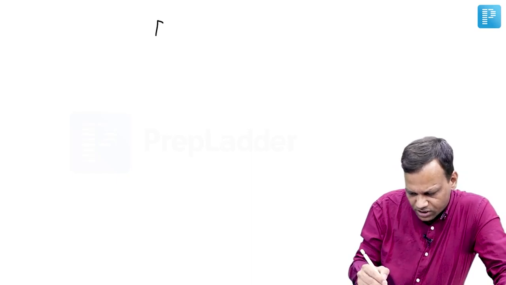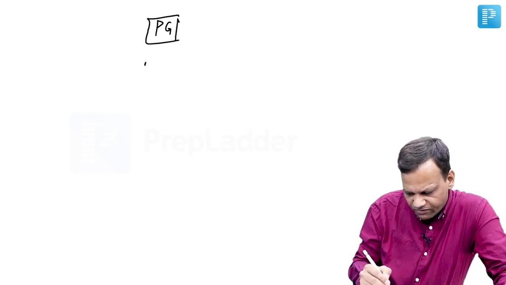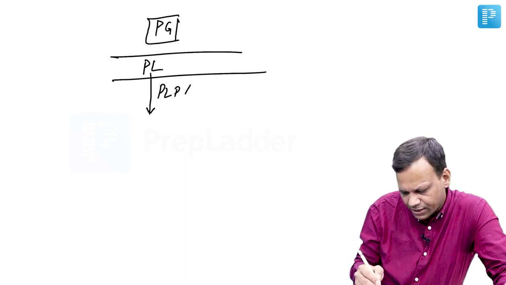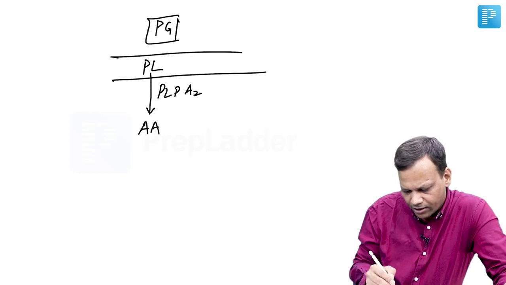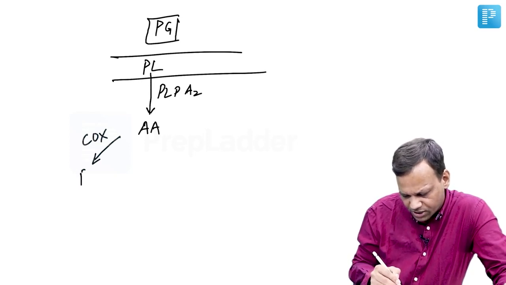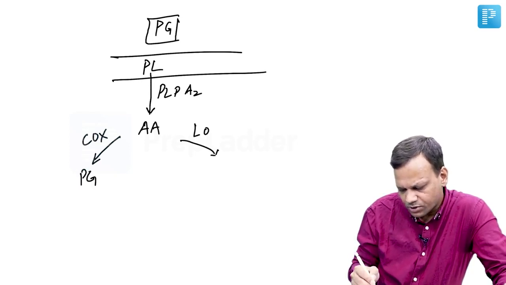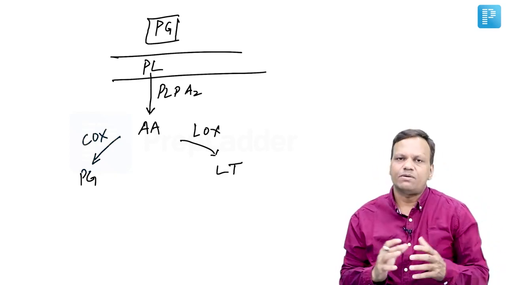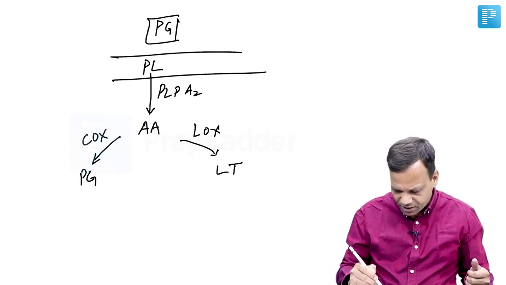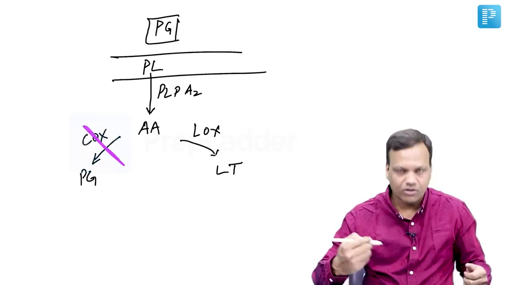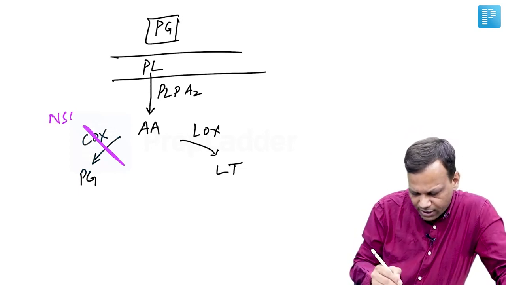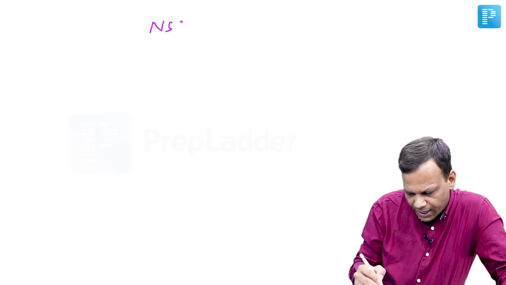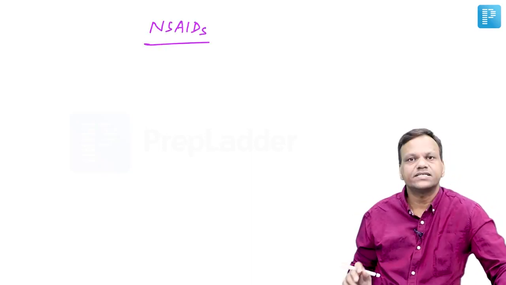The third one is prostaglandins. We know prostaglandins are formed from phospholipids in the membrane, which are metabolized by phospholipase A2 to form arachidonic acid. Arachidonic acid, if acted upon by COX, produces prostaglandins, and if acted upon by LOX, produces leukotrienes. Okay. So we have drugs which act as prostaglandins, and some drugs which inhibit prostaglandins. In particular, the drugs which inhibit COX, cyclooxygenase inhibitors, are called non-steroidal anti-inflammatory drugs. So we will talk mainly about non-steroidal anti-inflammatory drugs, NSAIDs.